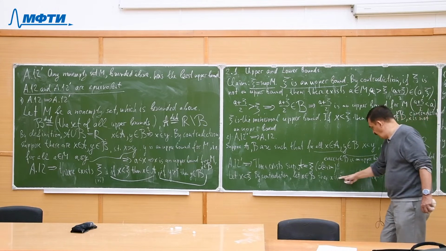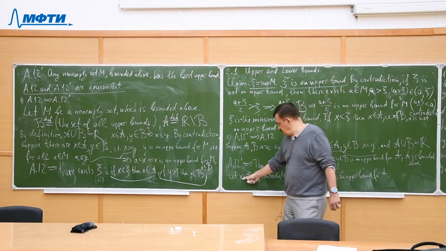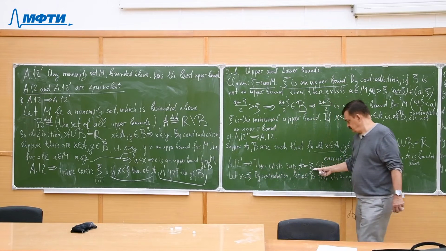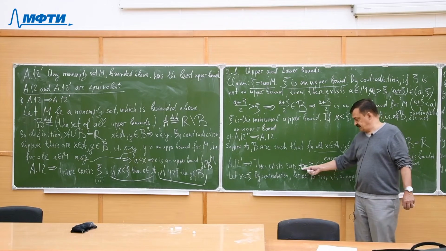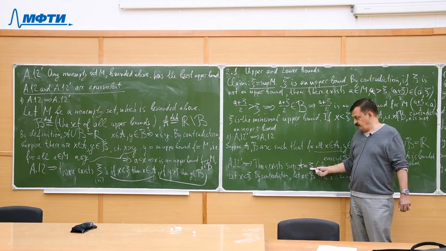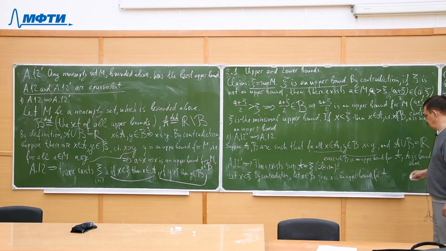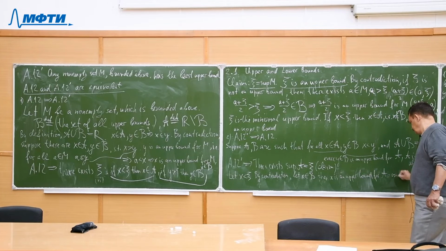We have an upper bound for A which is less than xi. But xi was the supremum, so the least upper bound. That is a contradiction.